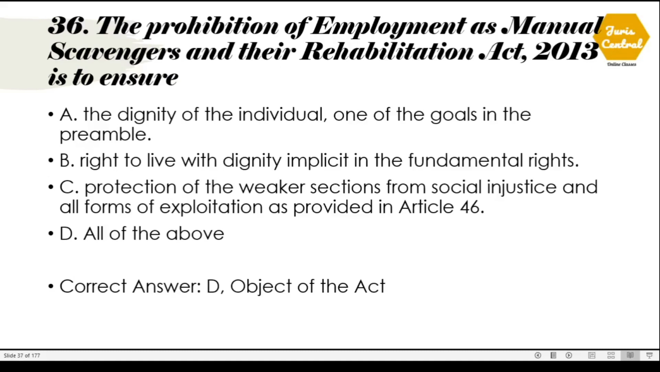36. The Prohibition of Employment as Manual Scavengers and their Rehabilitation Act 2013 is to ensure. So they are actually asking what is the object of this act. So the correct option is option number D, all of the above. The dignity of the individual, one of the goals in the preamble. Right to live with dignity implicit in the fundamental rights. Protection of the weaker sections from social injustice and all forms of exploitation as provided in Article 46.